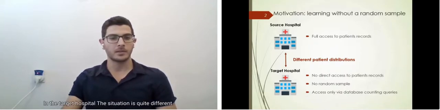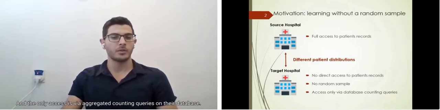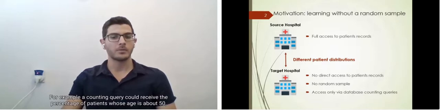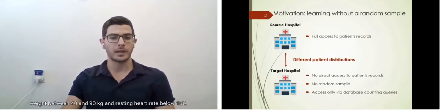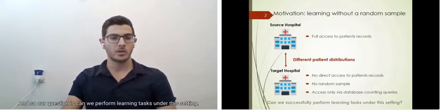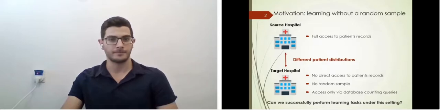In the target hospital, the situation is quite different. You have no direct access to the patient records, no random sample, and the only access is via aggregated counting queries on the database. For example, a counting query could retrieve the percentage of patients whose age is above 50, weight between 40 and 90 kilograms, and resting heart rate below 180. And so our question is, can we perform learning tasks under this setting?